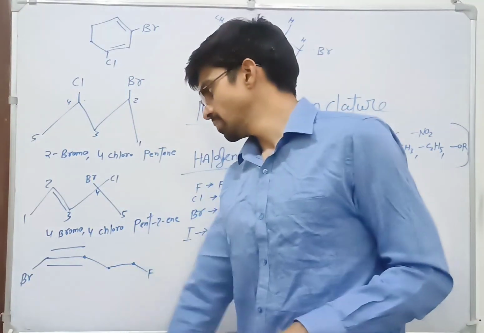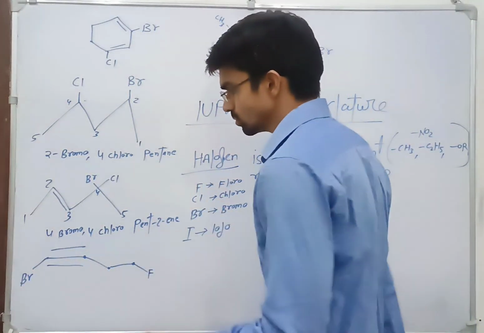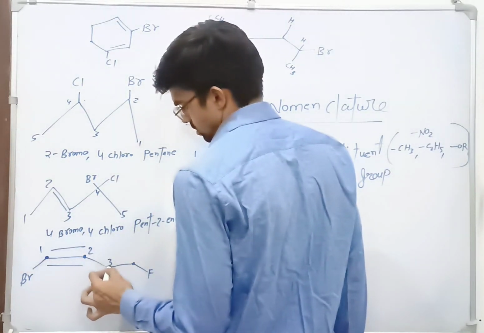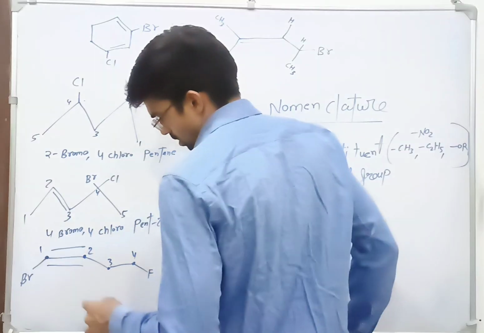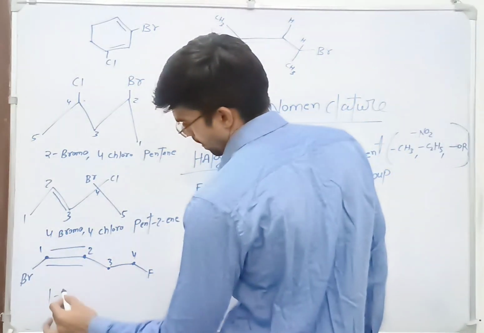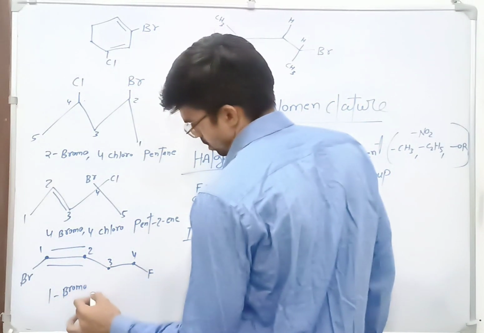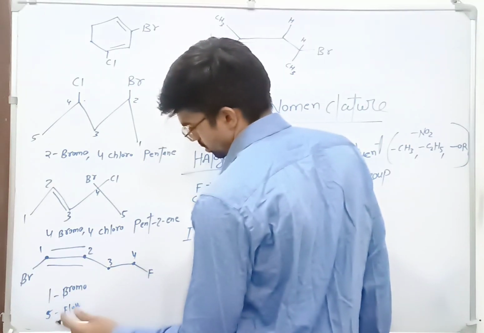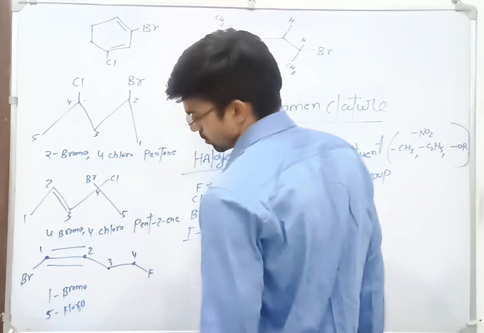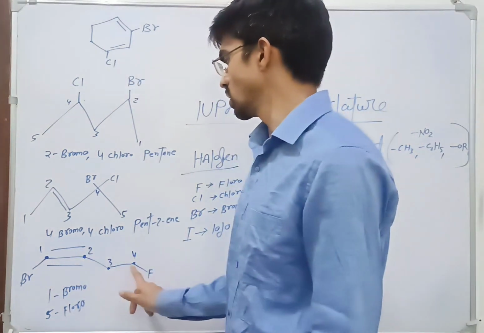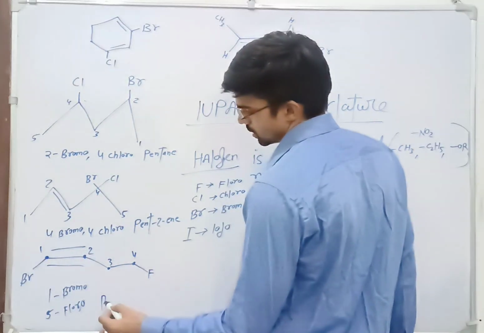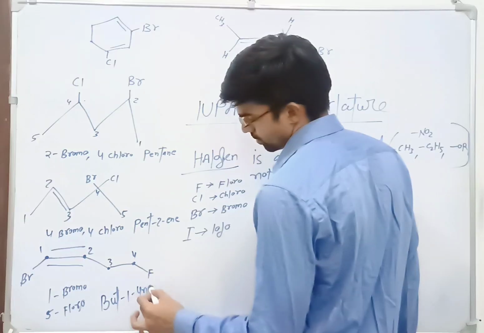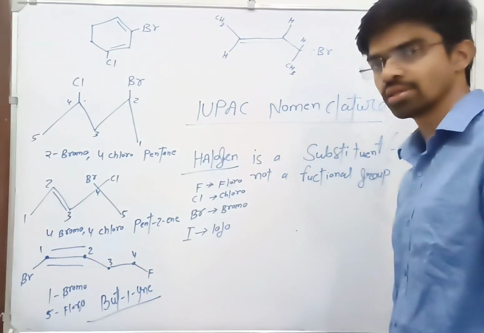Again from this, what will be the name? We will start from that side. This is the first carbon, then second, then third, and then fourth. So the name will be 1 bromo, 5 fluoro, and 1, 2, 3, 4. 1 bromo, 5 fluoro, butane, or you can directly write it as butane.